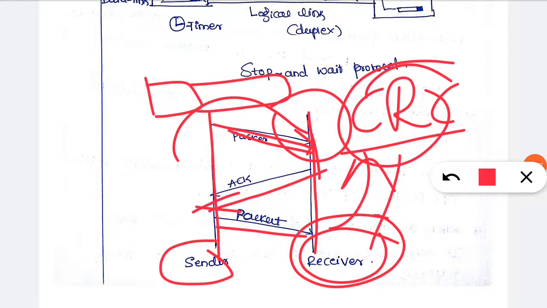Once the sender gets the acknowledgement in time, the acknowledgement must come within the time. So after getting the acknowledgement from the receiver within the time, the sender is going to send the next packet. The similar procedure takes place until the entire frames are sent from sender to receiver. So this is the second method, that is the stop and wait protocol.